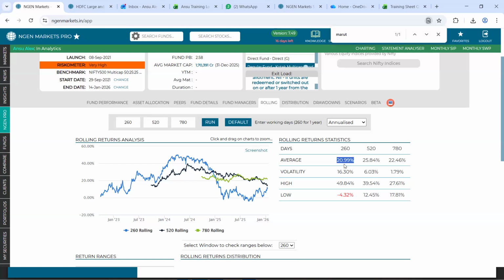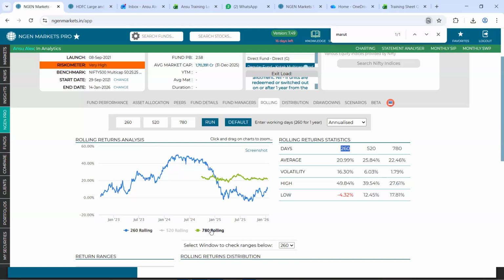Now, how volatile these rolling returns are can be understood by looking at this volatility parameter. It says 16.30 is the volatility of these rolling returns in a 1 year holding period. And similarly, what was the highest rolling return and the lowest rolling return in a 260-day holding period? Now, the same analysis or statistics could also be understood on this line chart as well.